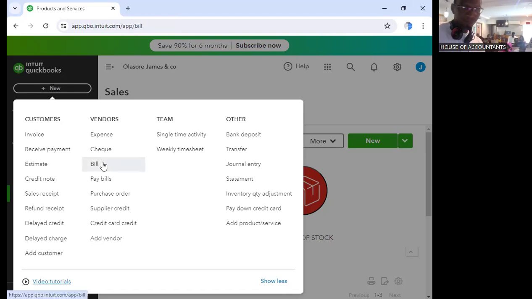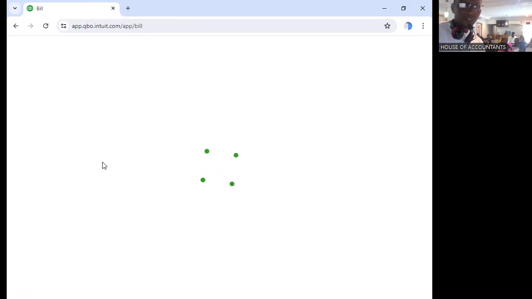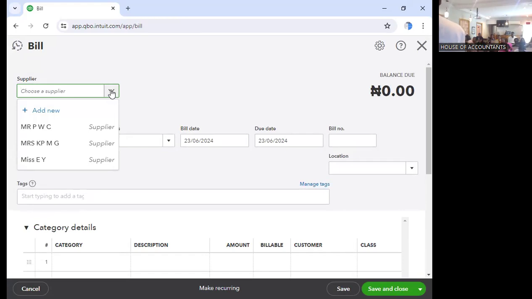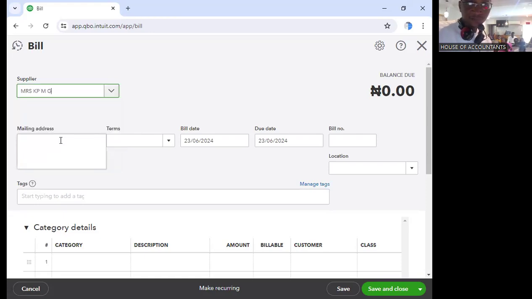Click on bills. Once you click on bills, you can see that the interface is different from purchase order. So you come here. Who is your supplier? We still have 3 people here. So let's assume this person is KPMG. We have not used KPMG, so let's use KPMG. It means we are going to create 3. So KPMG, their information will just flow in straight away.